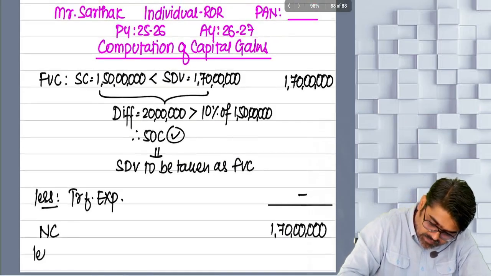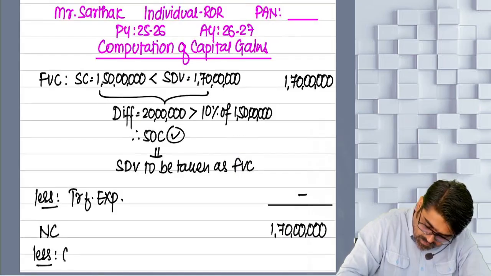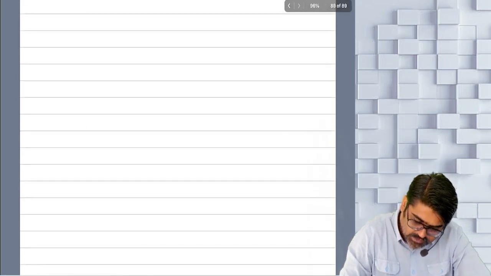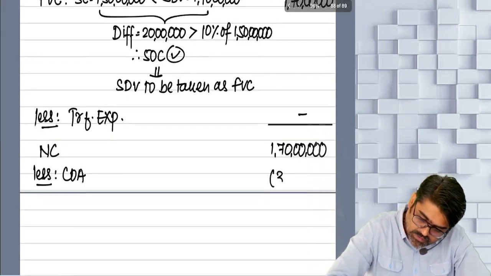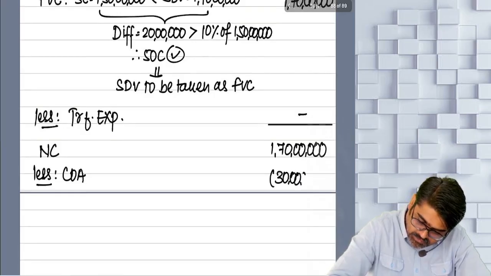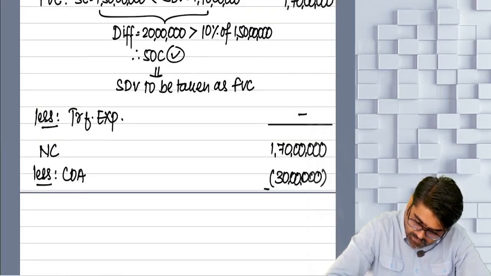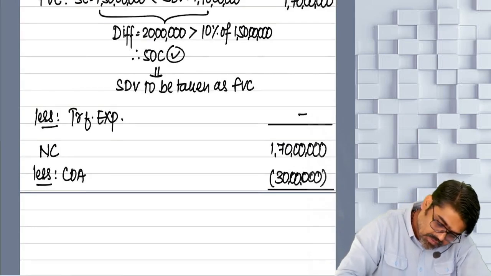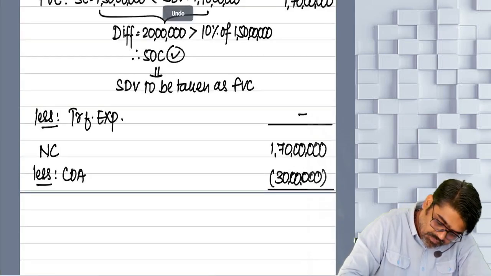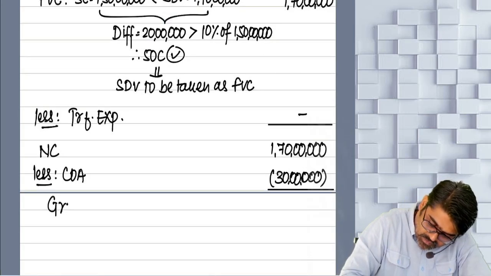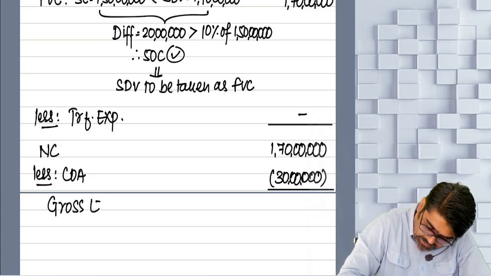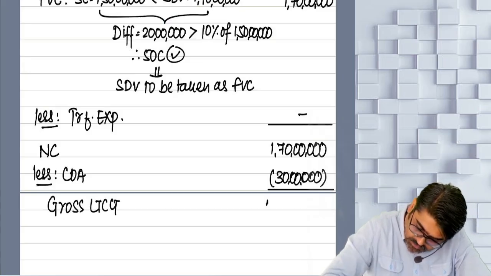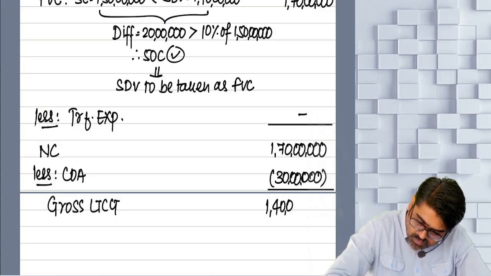Less cost of acquisition. What was the cost of acquisition? 30 lakhs. So gross LTCG is how much? 1 crore 40 lakhs.